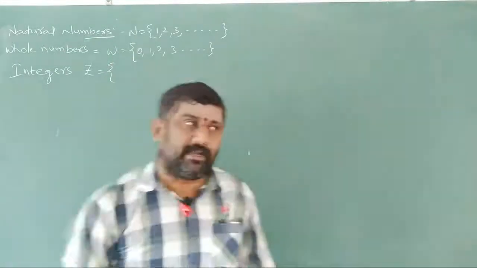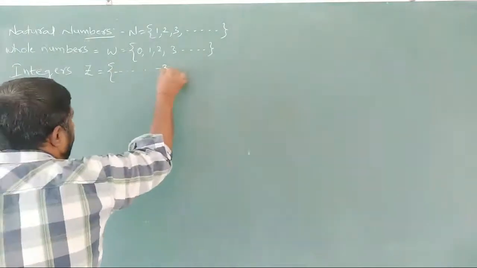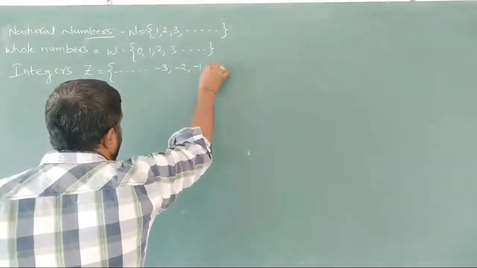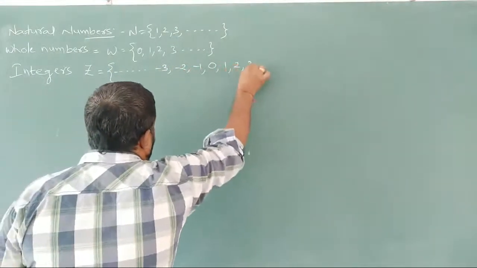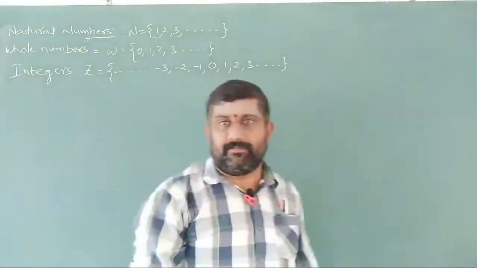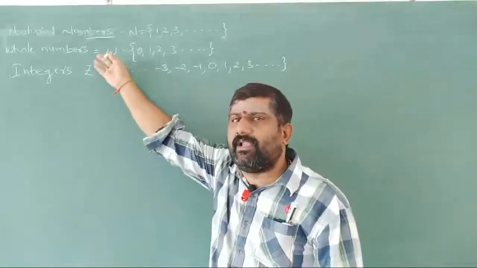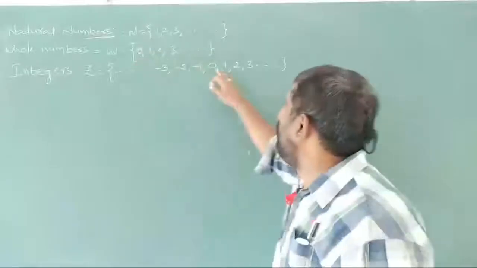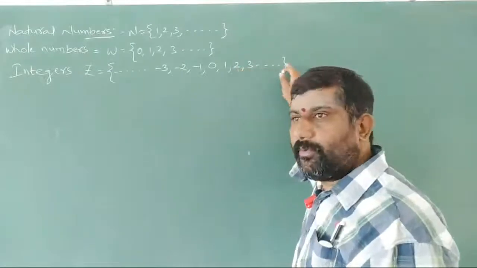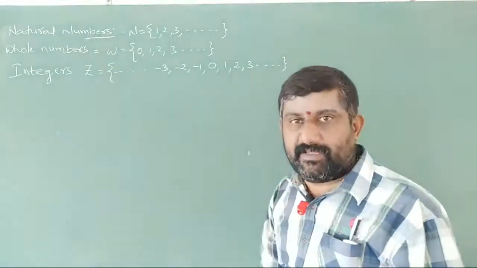And how can we write them? We can write like this: -3, -2, -1, 0, 1, 2, 3 and so on. On both sides it never ends. We can write -4, -5, -6 and so on up to any number with a minus, and 1, 2, 3 and so on up to any number. So these are integers.